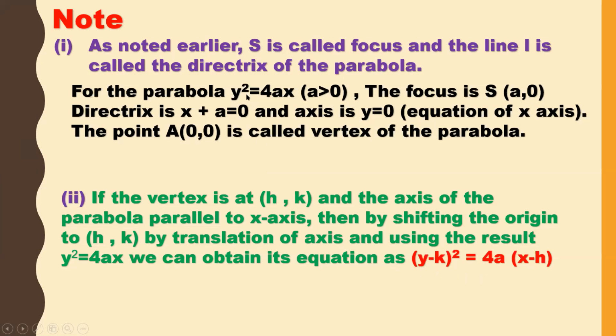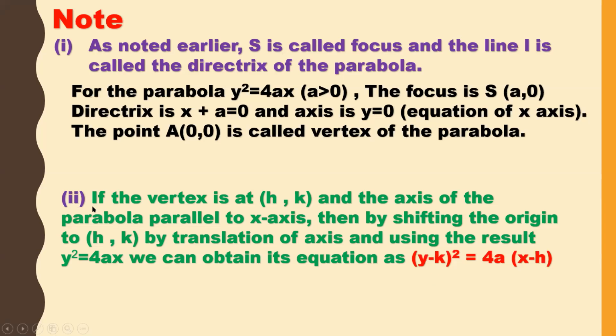So what is the difference between y square is equal to 4ax and y minus k whole square is equal to 4a into x minus h? The only difference is, in the first standard form the vertex is 0 comma 0, whereas in the second form we have shifted the origin to h comma k as the vertex, and then we got the equation y minus k whole square is equal to 4a into x minus h.